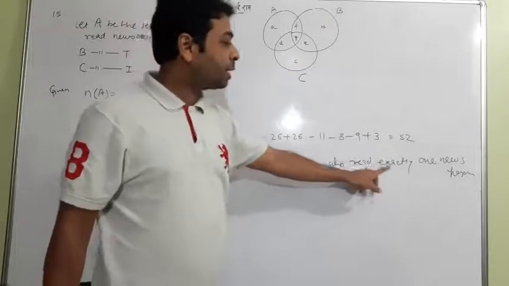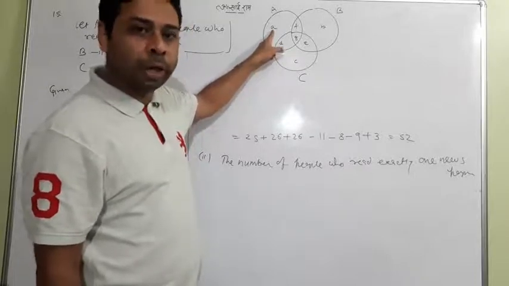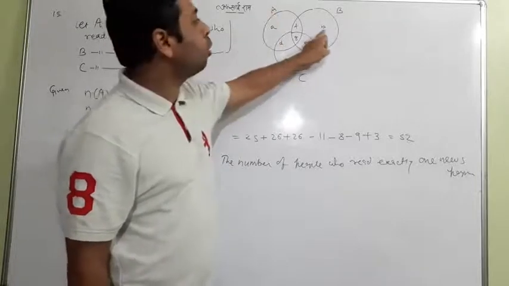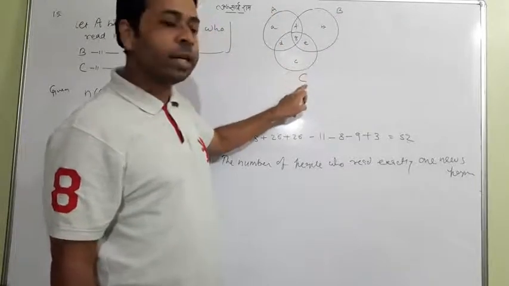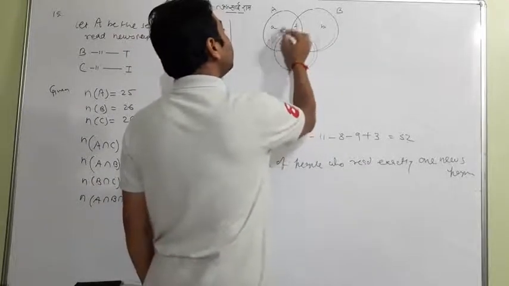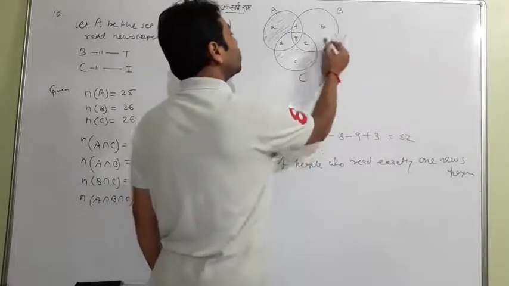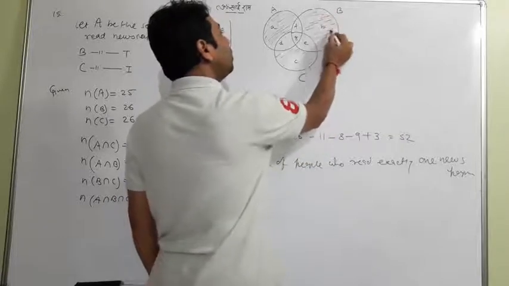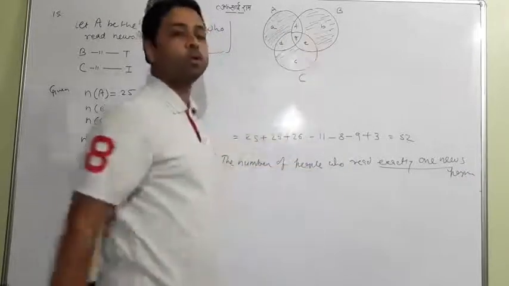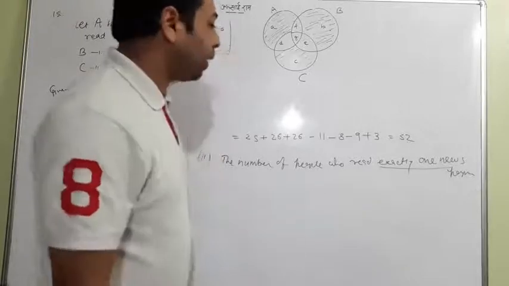So we are told exactly one newspaper, meaning we have to count all the small a, small b and small c. Small a reads exactly A newspaper, small b reads exactly B, and small c reads exactly C. Looking here, this is the area of A, small a. This is C and this is B. So exactly one newspaper means we want to find small a, small b and small c. Keep in mind that a plus b plus c we need to find.